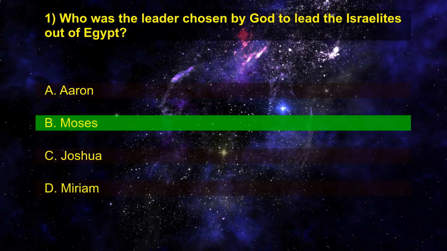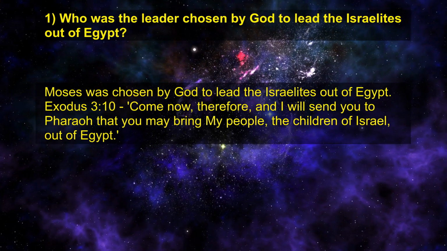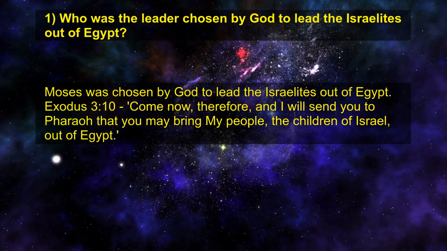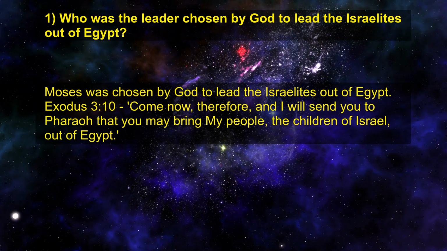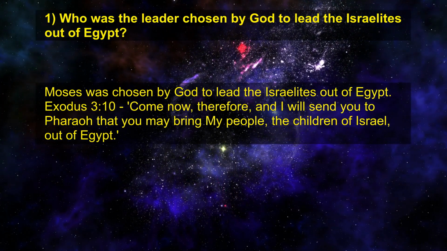Right answer is B. Moses. Moses was chosen by God to lead the Israelites out of Egypt. Exodus chapter 3 verse 10. Come now, therefore, and I will send you to Pharaoh that you may bring my people, the children of Israel, out of Egypt.